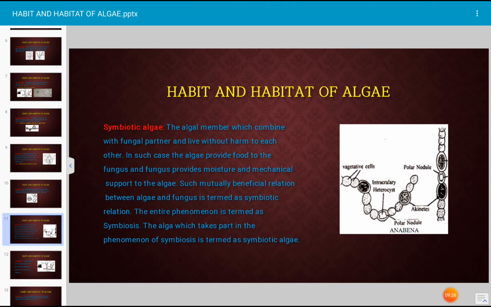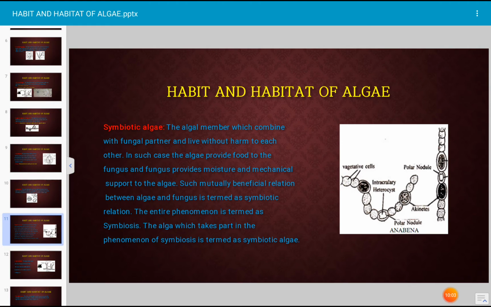the symbiotic algae. The algal members which combine with fungal partner and survive without harm to each other. In such case, the algae provide food to the fungus and the fungus provides moisture and minerals and mechanical support to the algae. Such a mutually beneficial relationship between algae and fungus occurs in lichen thallus, and that phenomenon is known as symbiosis, and this is the symbiotic relationship.